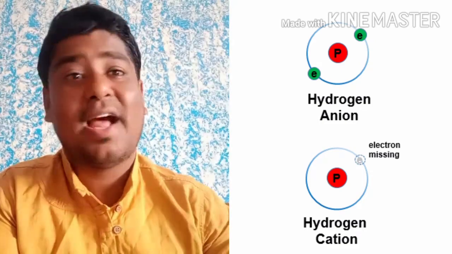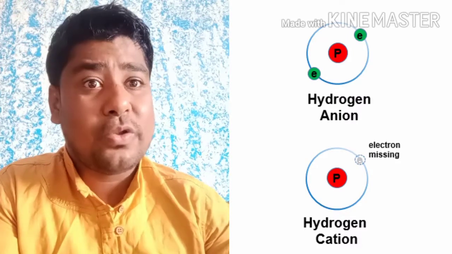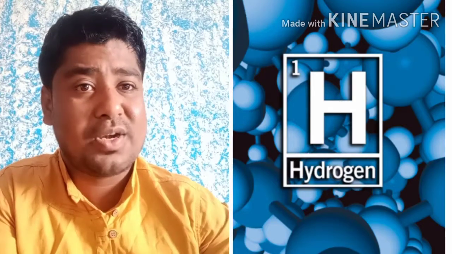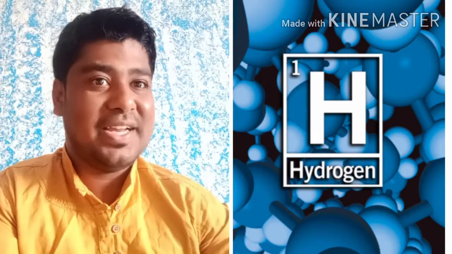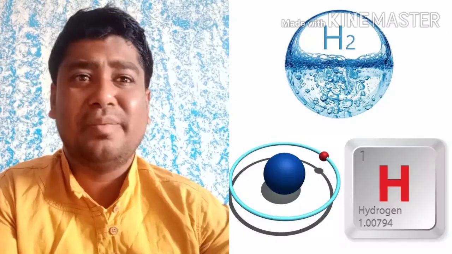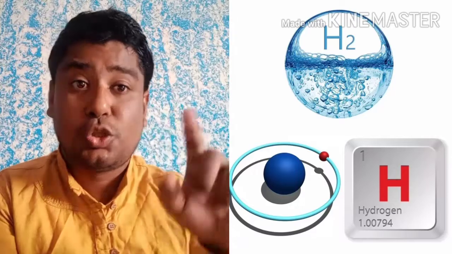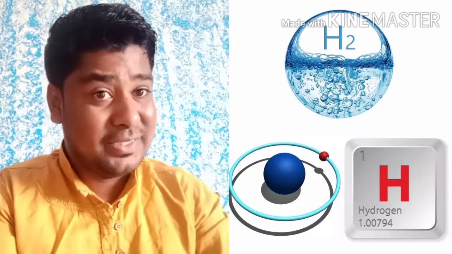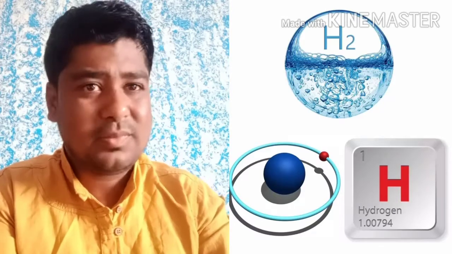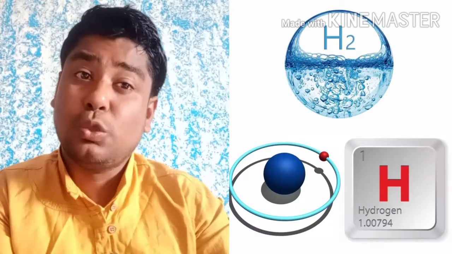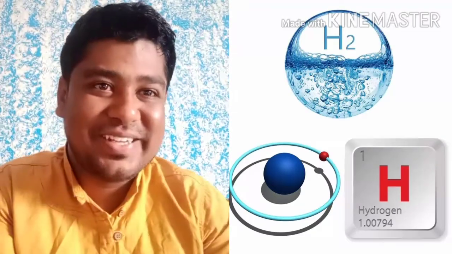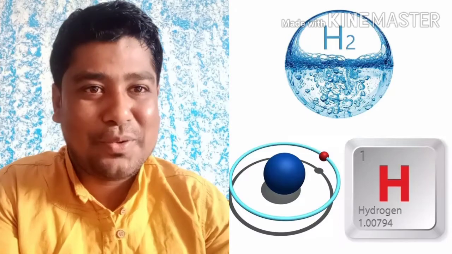But along with that, you know that in nature hydrogen in the atomic form is not available. The hydrogen molecule is present. Whenever you write some reactions, or in any of the books you might have seen, we write H2, right? We never represent only H, because only H is unstable. It doesn't exist in nature. H2, the hydrogen molecule, is formed. How is the hydrogen molecule formed? To understand that, we should know covalent bonding.